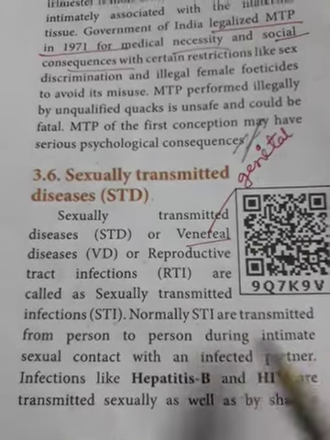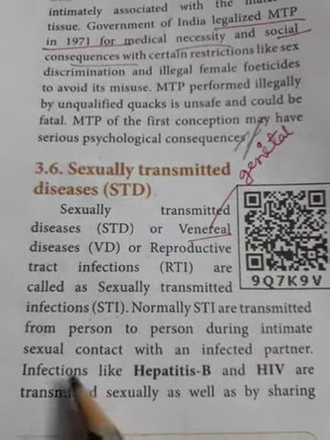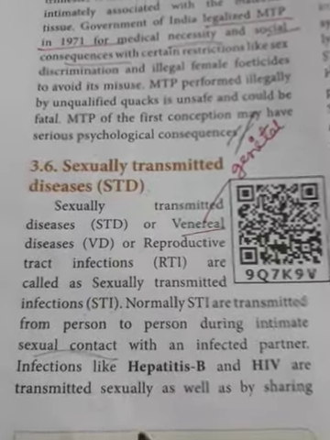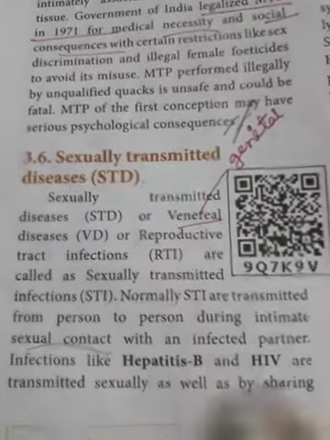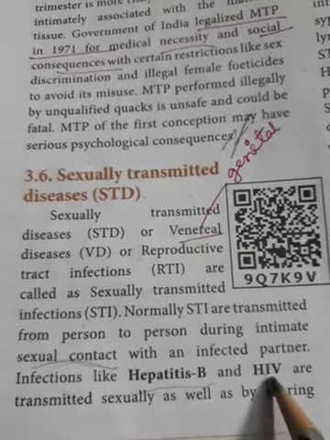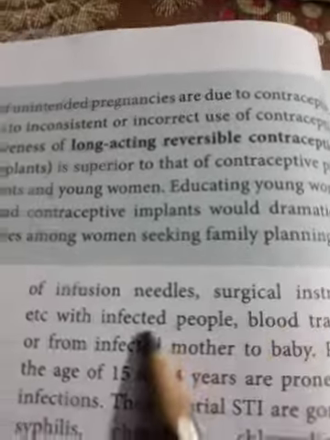Normally, STIs are transmitted from person to person during intimate sexual contact. That is important. That's why it is called sexual contact with an infected partner. Infections like hepatitis B and HIV are transmitted sexually as well as by sharing infusion needles.